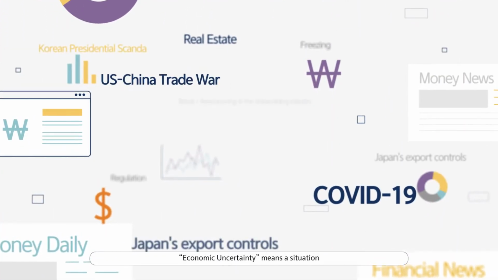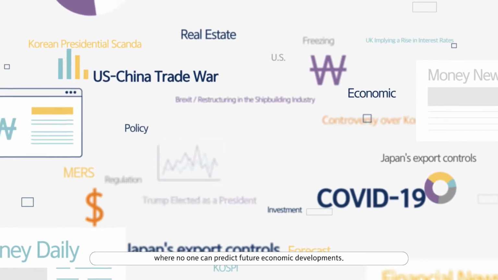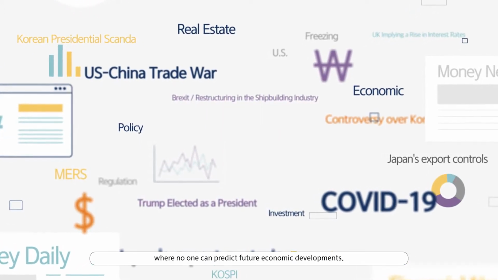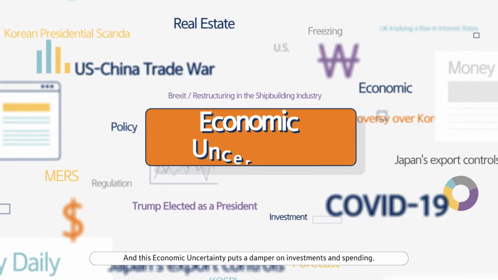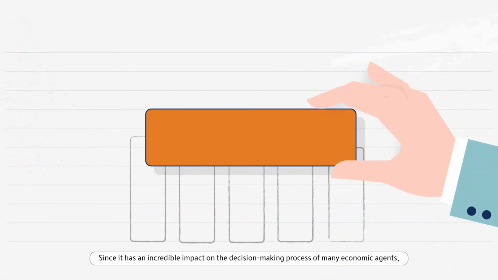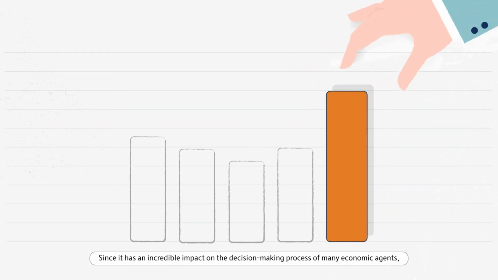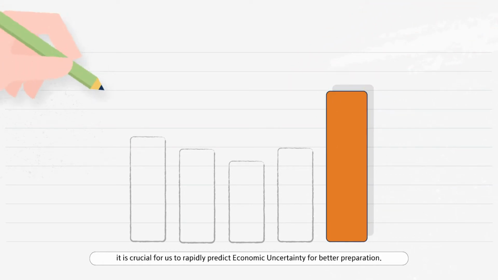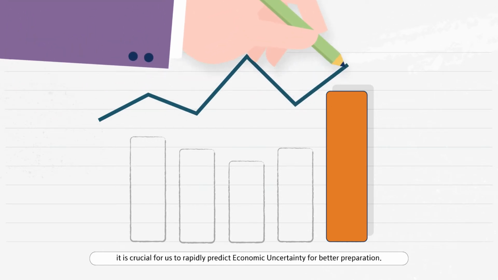Economic uncertainty means a situation where no one can predict future economic developments, and this economic uncertainty puts a damper on investments and spending. Since it has an incredible impact on the decision-making process of many economic agents, it is crucial for us to rapidly predict economic uncertainty for better preparation.